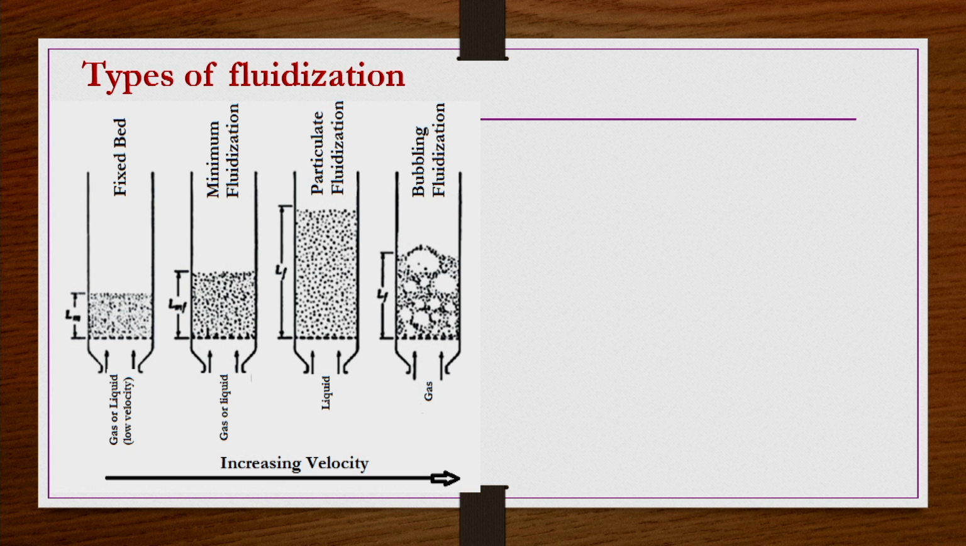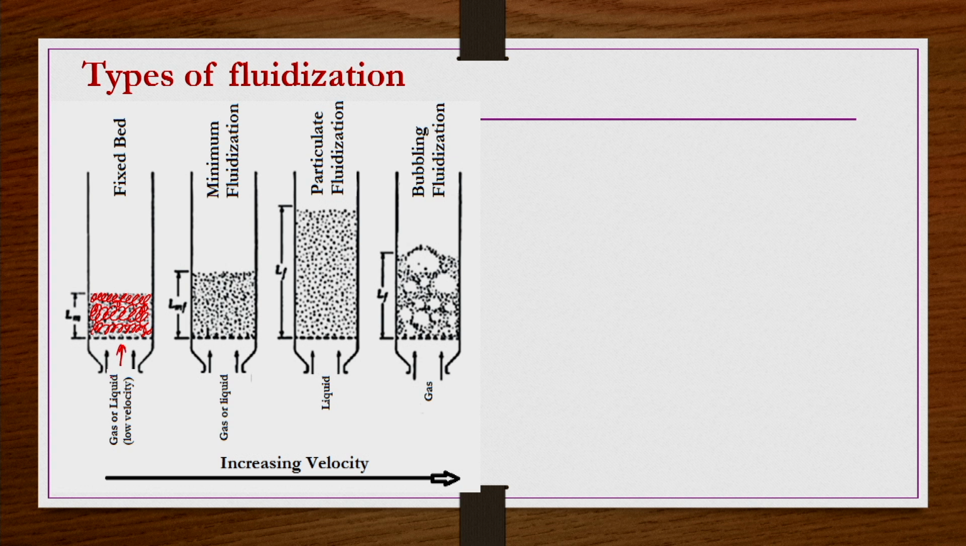Let us say you have a bed packed with particles, as shown here. We have a column, and part of this column is packed with particles. At the bottom there is a perforated plate, so that the particles do not fall down, and from the bottom gas or liquid is flowing upward like this.